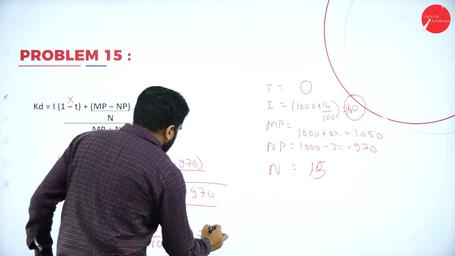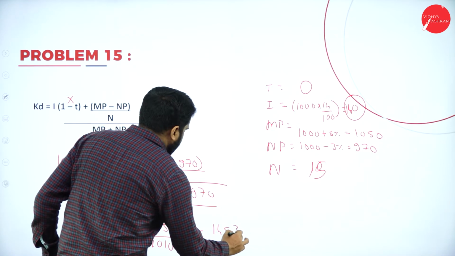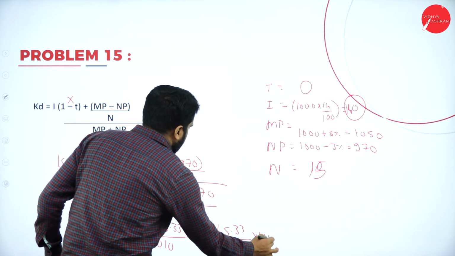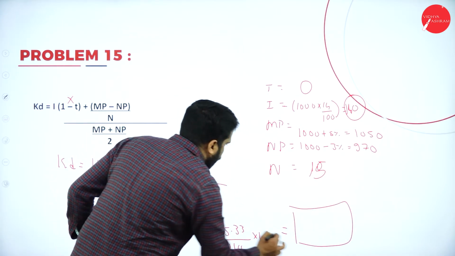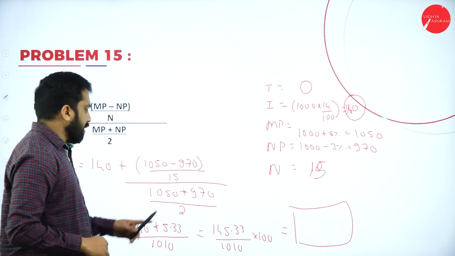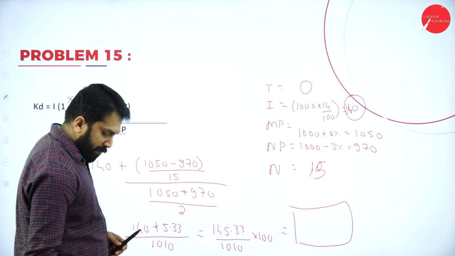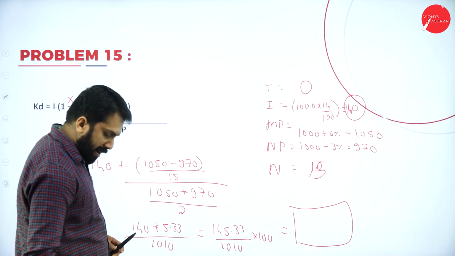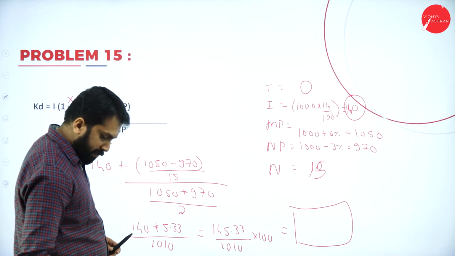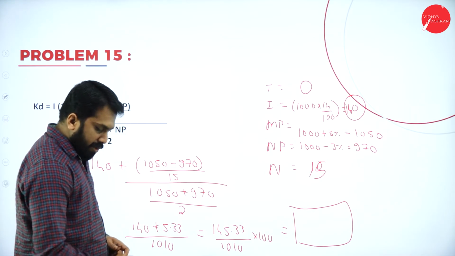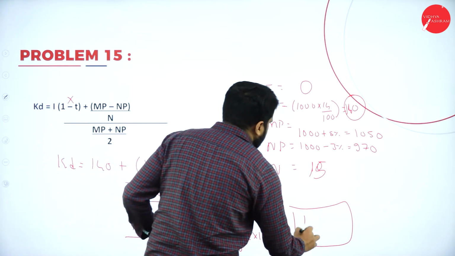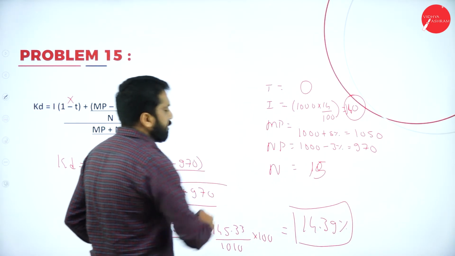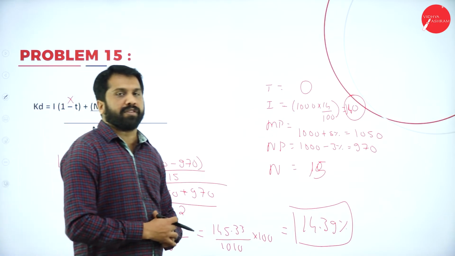Your answer will be 145.33 divided by 1010 into 100. You will get your cost of debenture. 145.33 divided by 1010 into 100. You got 14.38, which you can make 14.39%. This is called the cost of debenture.